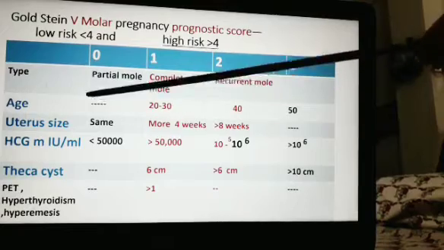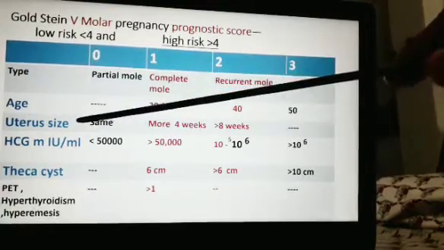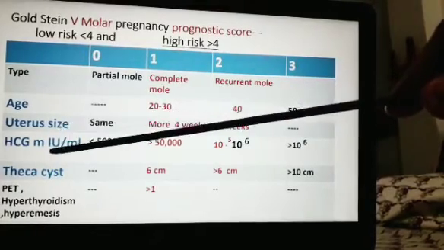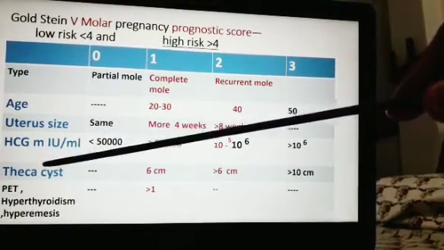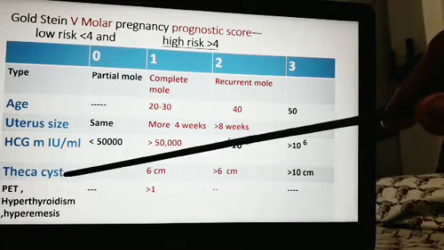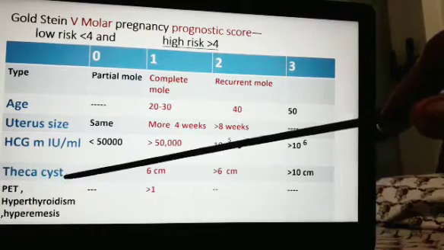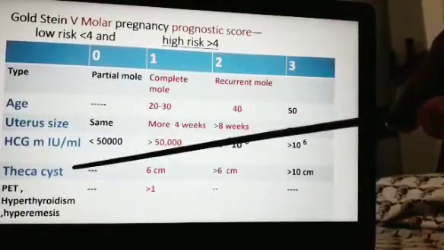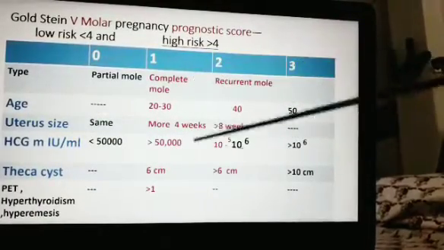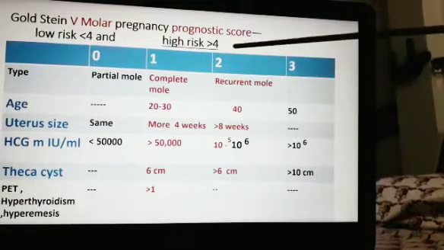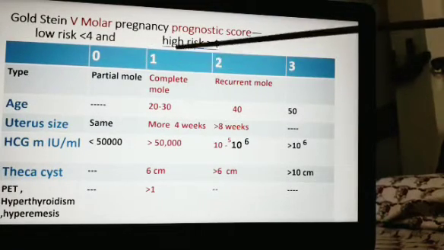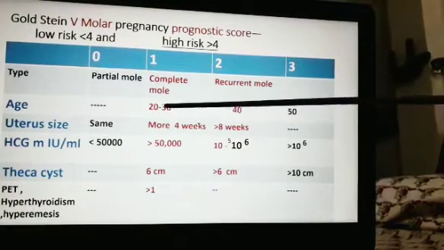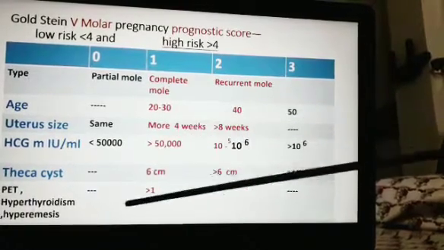Okay, you pay attention to these 4 points. One is age of the patient, second is size of the uterus, third is HCG in milli international units per ml, and the fourth one is theca lutein cyst. When we are commenting on these 4 points, pay attention to these central 2 columns, column number 1 and column number 2 with the score. In these cases, it starts like this: 3, 4, 5, 6.